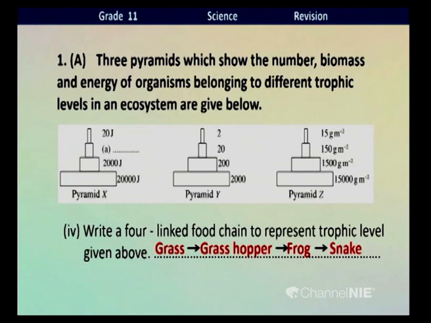Okay, children? Here the grass is the producer, the green plant. Then the grasshopper is the primary consumer. The frog is the secondary consumer. The snake is the tertiary consumer. Okay, right.